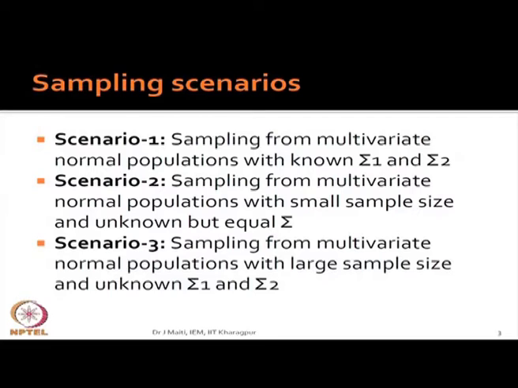You ask some questions, otherwise it will be a one-sided game. You go through this slide first. Is there any problem in understanding the three scenarios? So the two populations are independent.